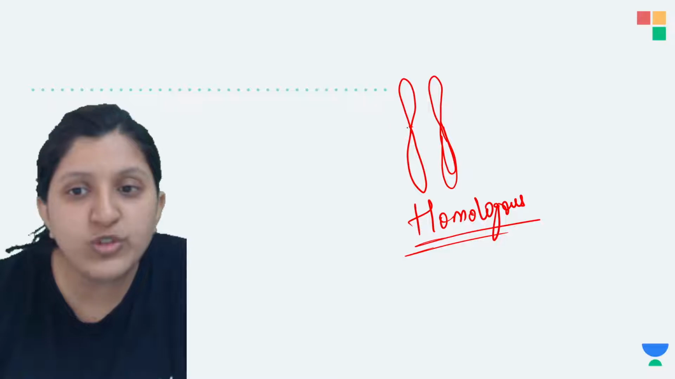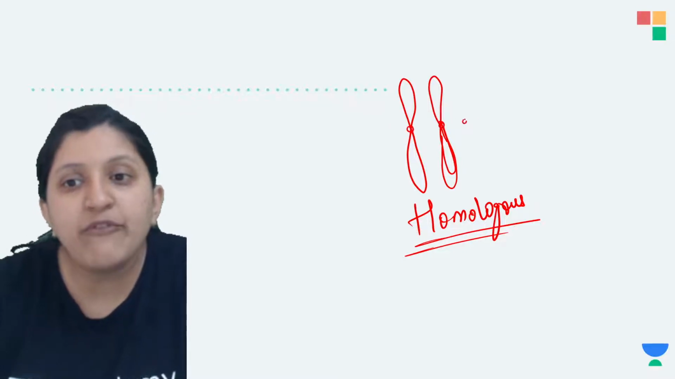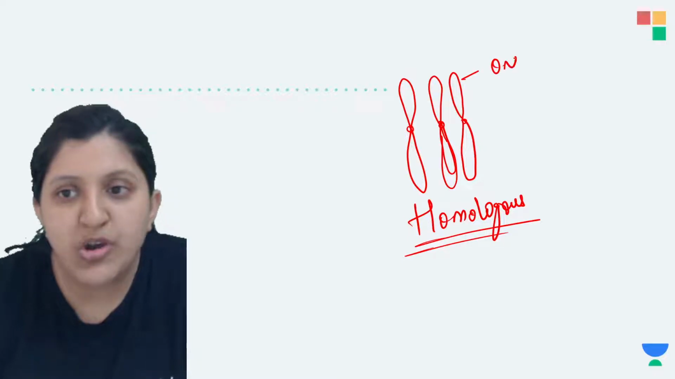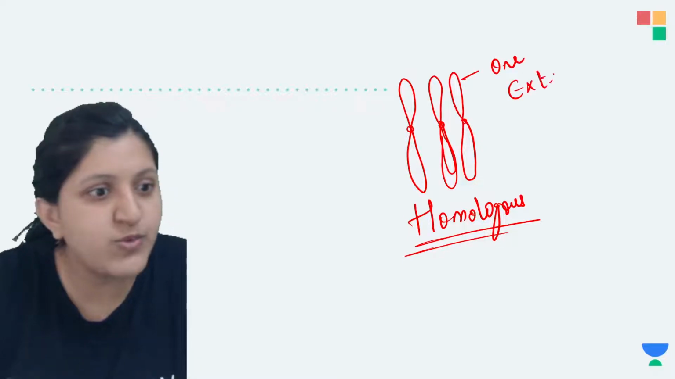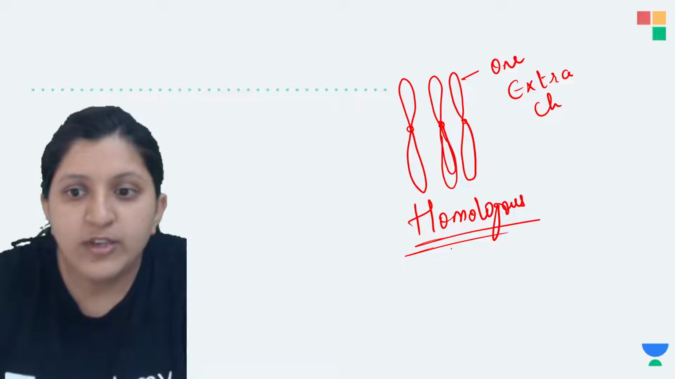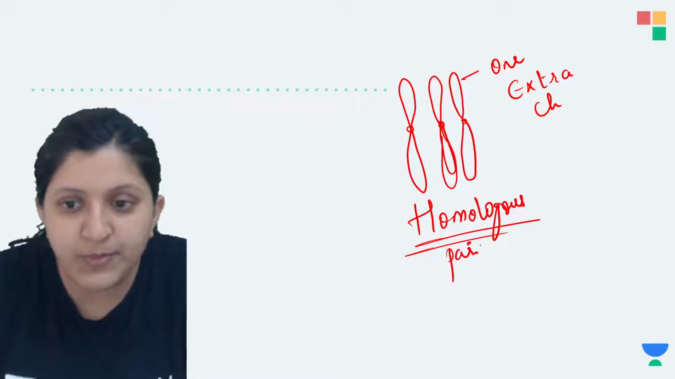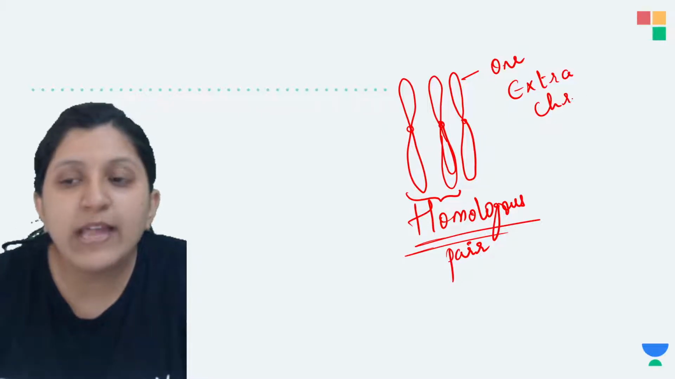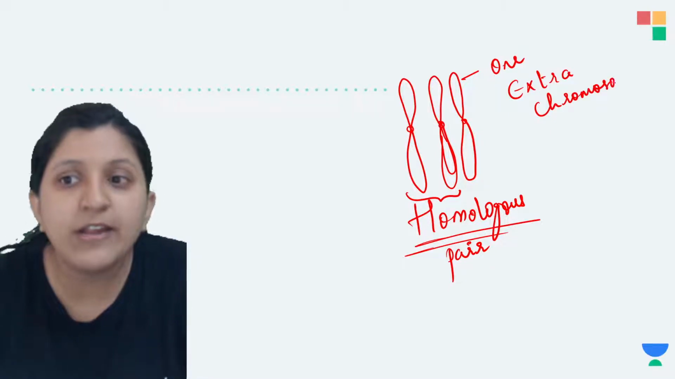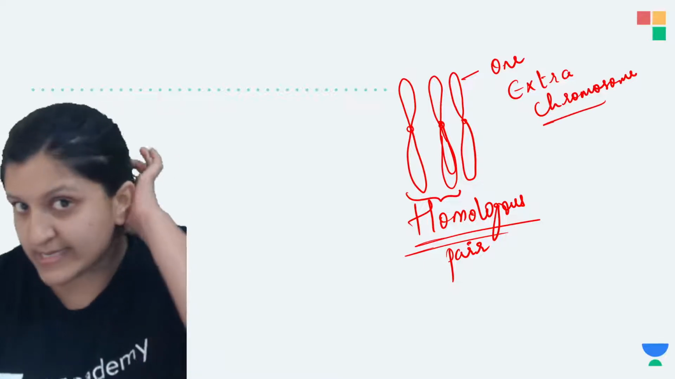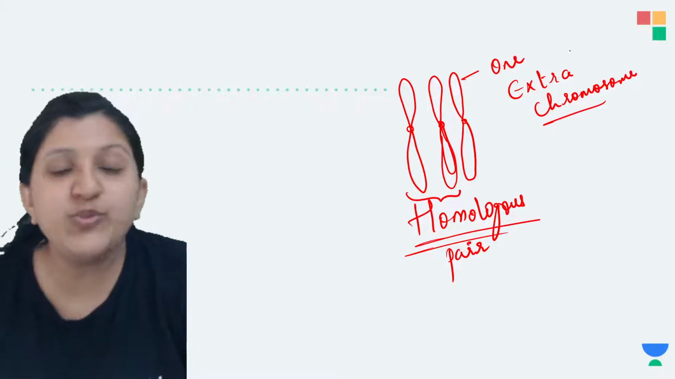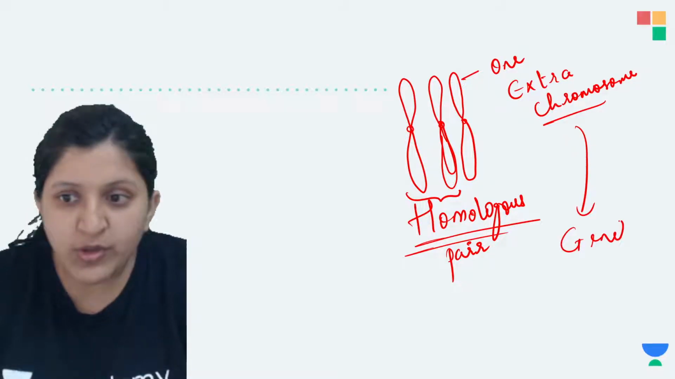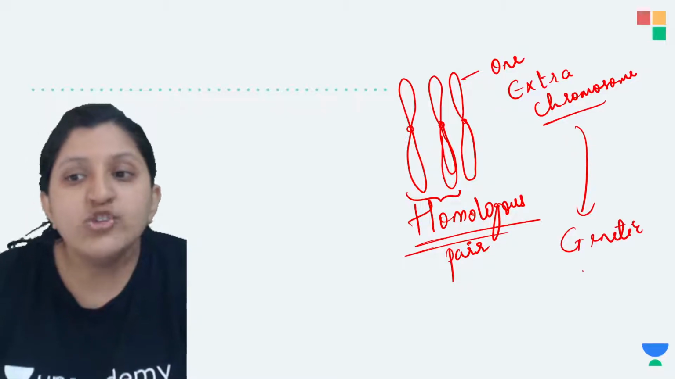Now instead of two chromosomes, if you have one extra chromosome, so this one is one extra chromosome. This is not a homologous pair, because this is the homologous pair, and associated with that there is one more extra chromosome coming. In that case we say that it will lead to a genetic disorder.